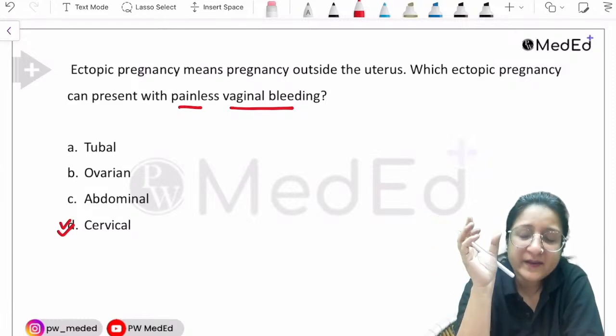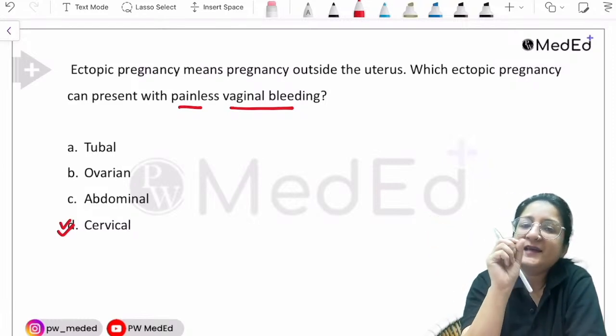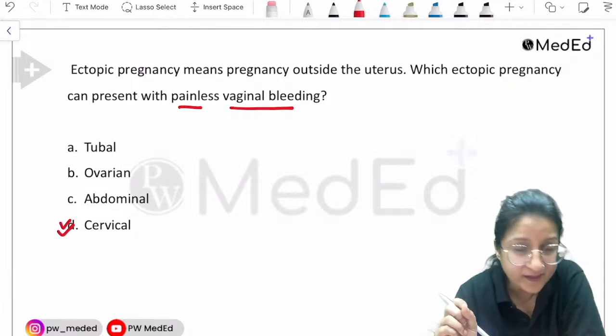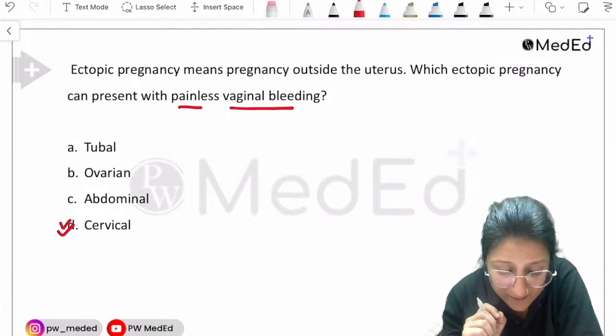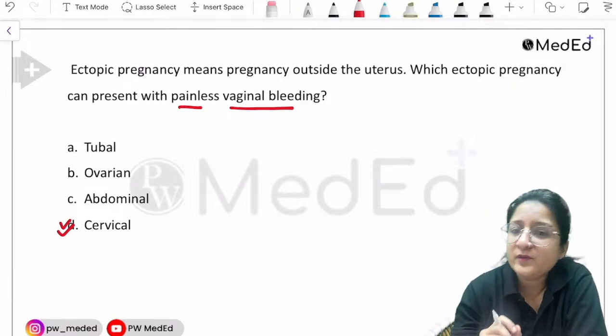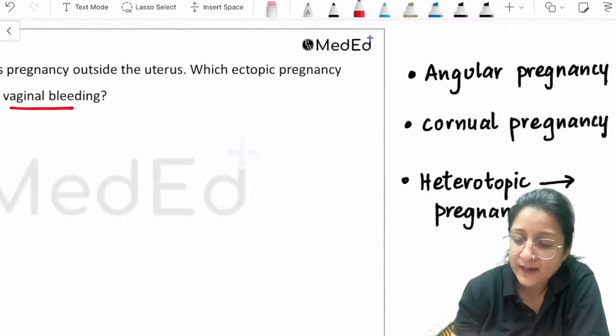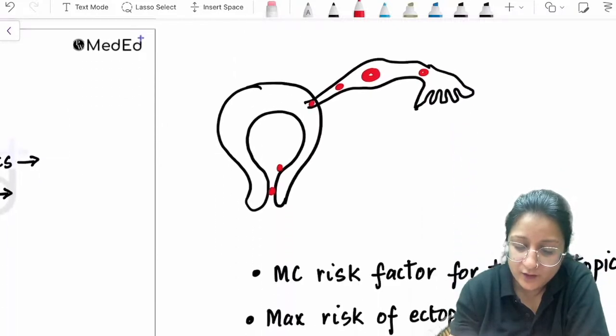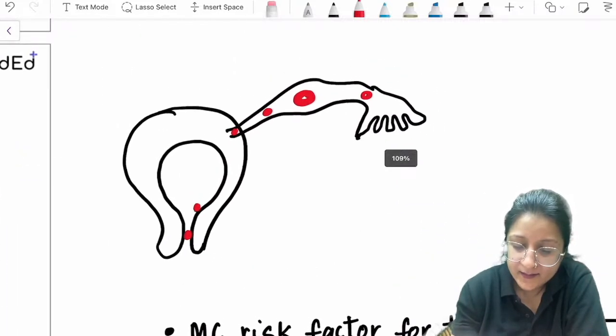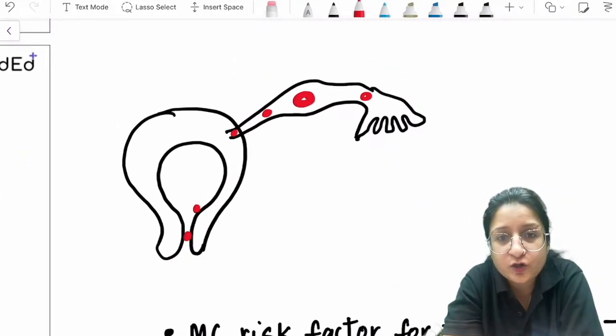When the pregnancy is inside the cervix, it can lead to painless vaginal bleeding also. In fact, this is very typical of cervical ectopic, but let me also tell you, it is a very rare kind of ectopic, that is cervical ectopic. So let's have a look at these locations of the ectopic pregnancy.